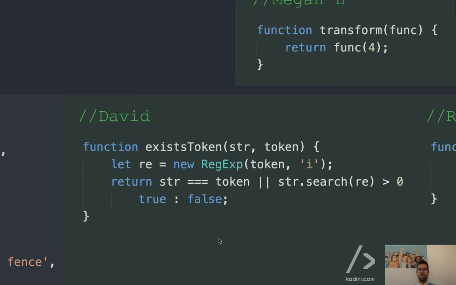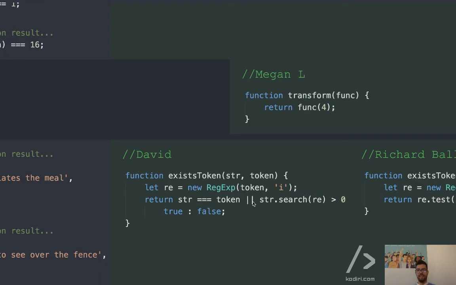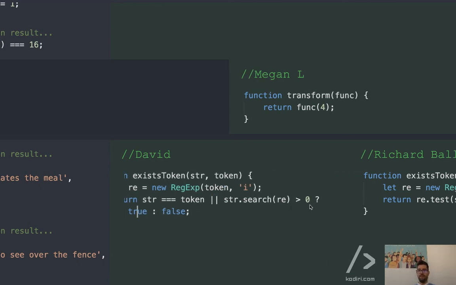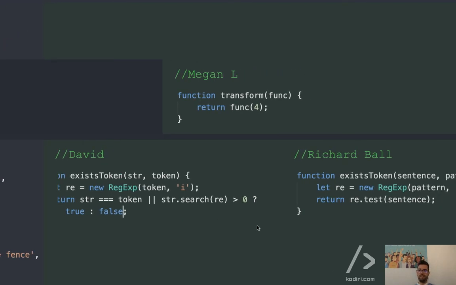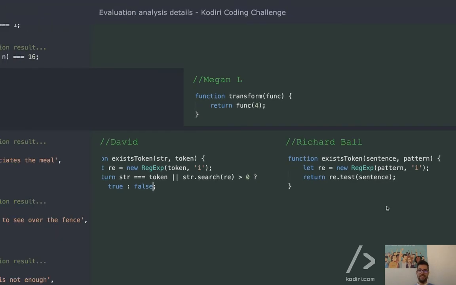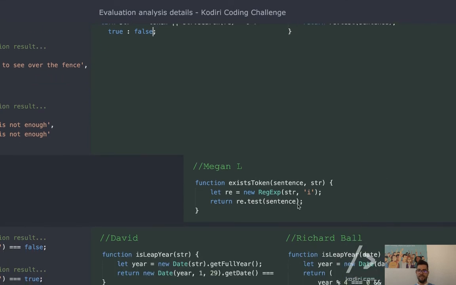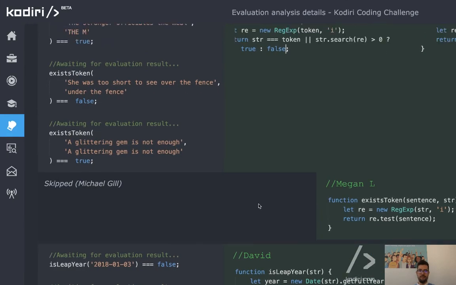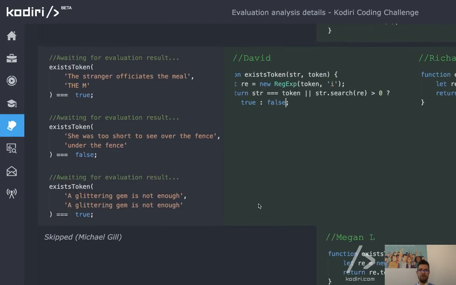But you can see the solution is more complicated, right? Because he needs to deal with the OR operator, even with the ternary, all these sort of things. If you compare it with Richard, for instance, you can see Richard's solution is much easier. And same for Megan. Yep, all good.